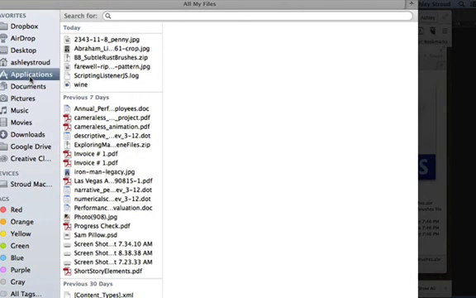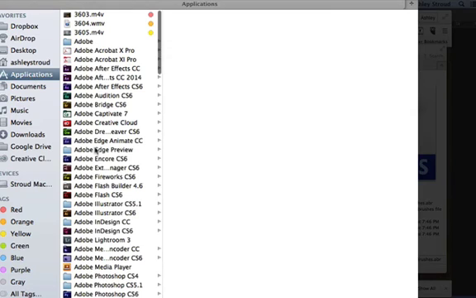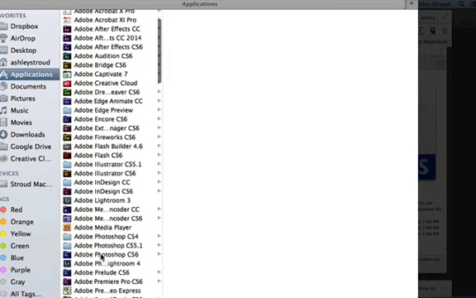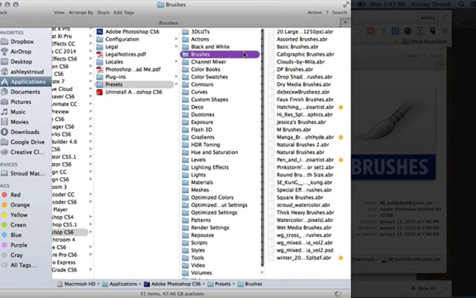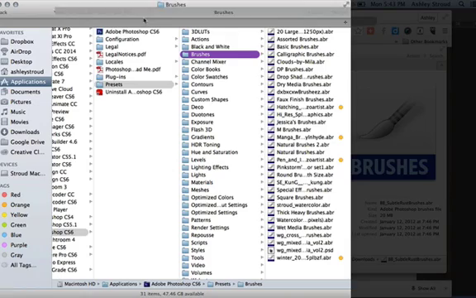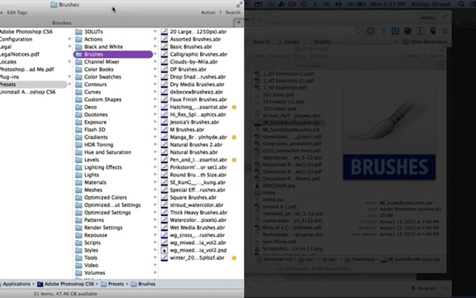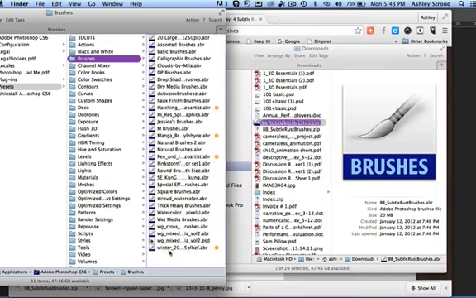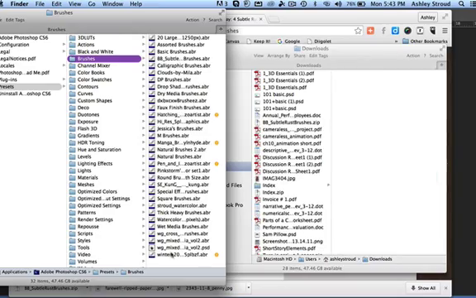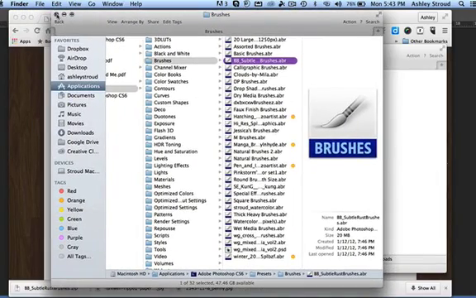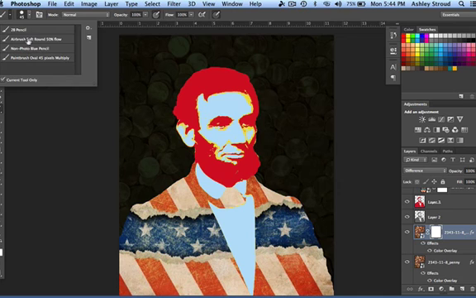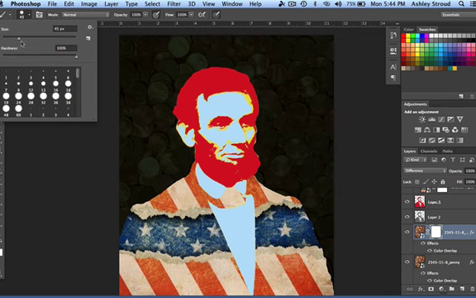and then you're going to need to find another window, a Finder window, and in there you're going to navigate to Applications, Adobe Photoshop, and then go into Presets, Brushes. You'll see there's a bunch of other ABRs that are already there, and then all you have to do is drag that ABR file into the brush presets. It has to be in that brush folder under presets.